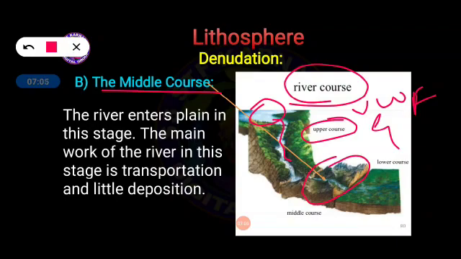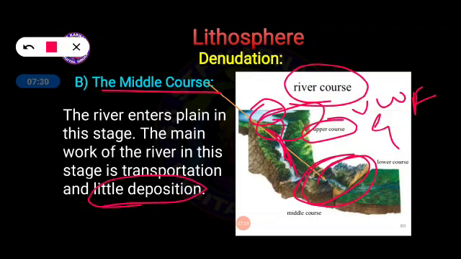Now here is the place which is identified as the middle course. Now the river enters the plain. Here obviously the land will be plain. Because of that reason, the speed of the water will slow down. But in the upper course, the speed of the water will be very high, increasing because of the height. Now in this stage, transportation and a little deposition is carried on.